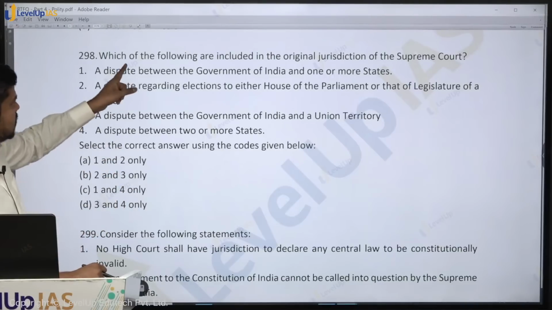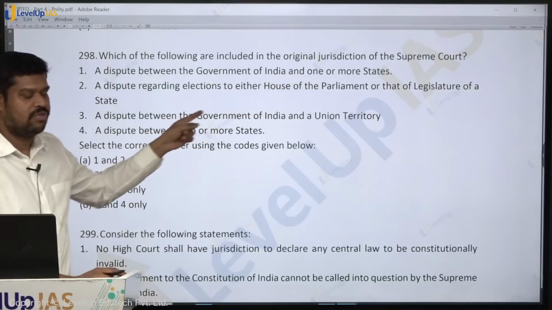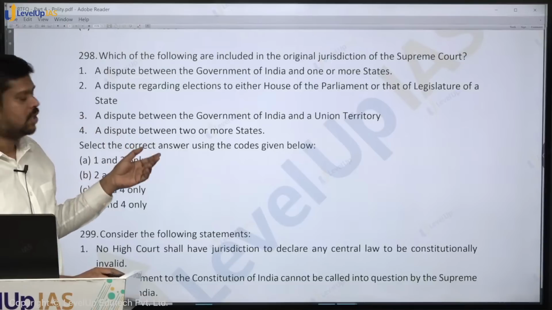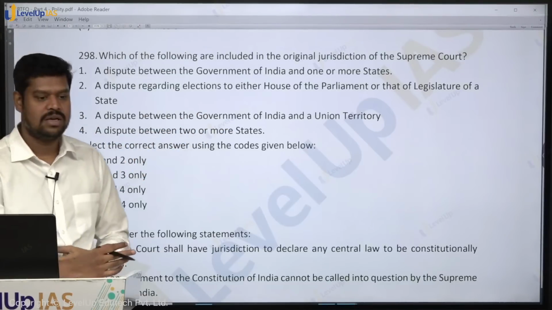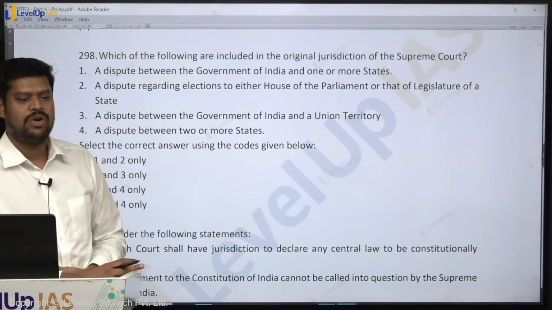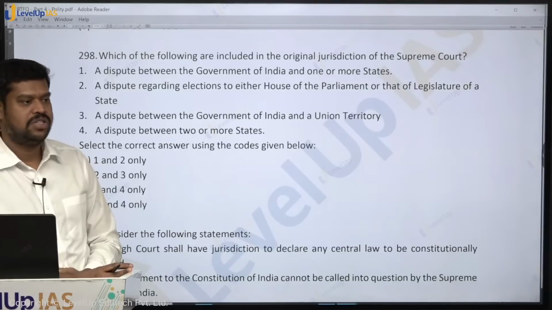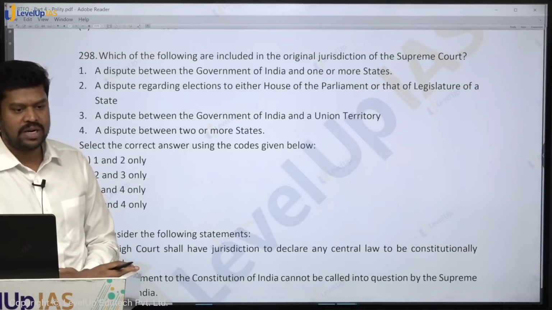So here the question is asking which of the following are included in the original jurisdiction. To be part of the original jurisdiction, it should be a federal dispute. So where will this dispute go? If there is a dispute between the Government of India and the Union Territory of Delhi, it will go to the High Court of Delhi. There they can challenge it, and further appeal will lie in the Supreme Court, because it is not a federal dispute.